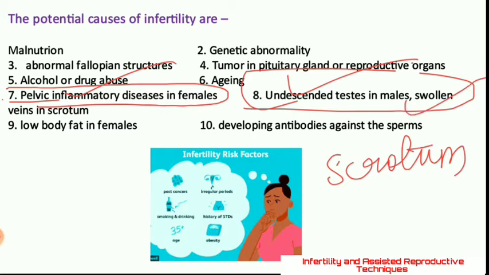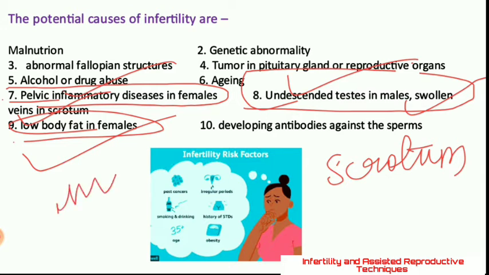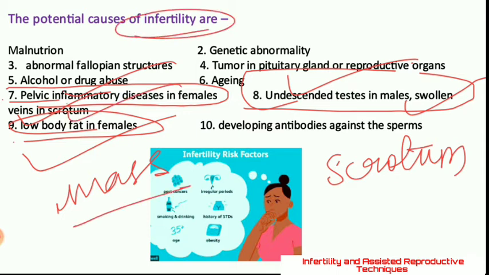In the same way, if the veins in the scrotum are swollen or have some inflammation, it can cause infertility. Sometimes in females, due to dieting habits or improper food habits, body mass is low and fat is less, and then also infertility may occur.